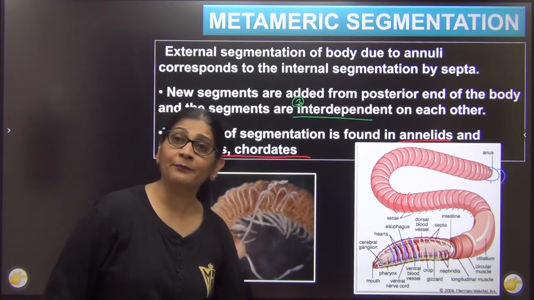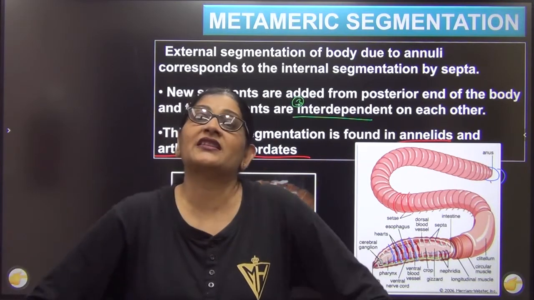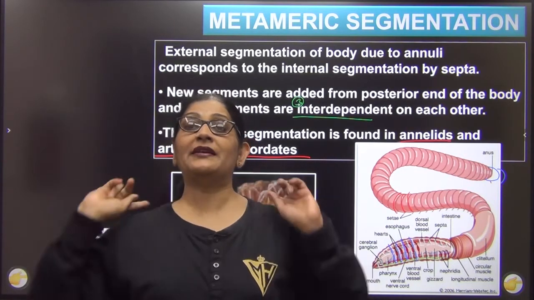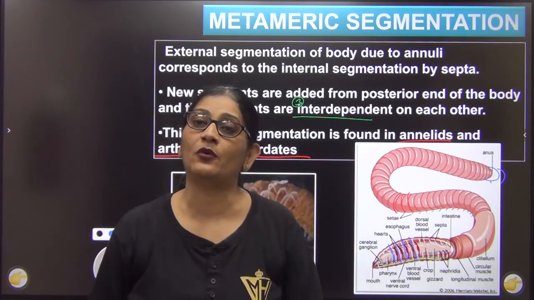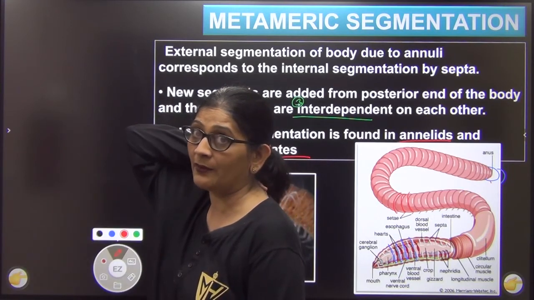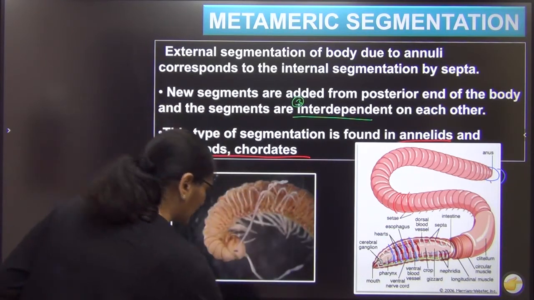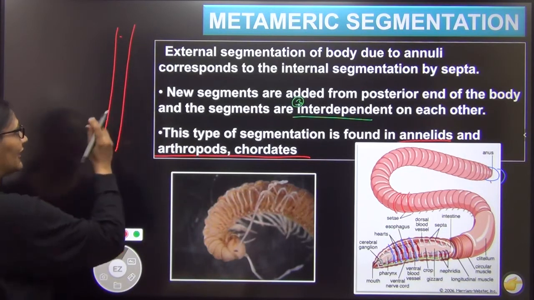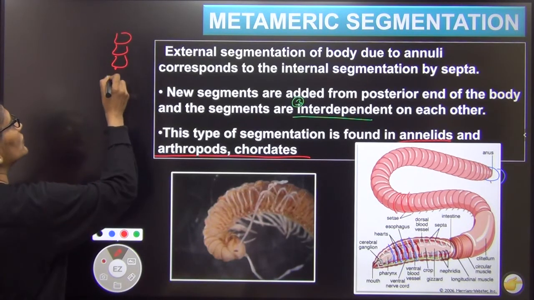ठीक, आप बोलोगे मैम हम भी तो कॉर्डेट हैं, ह्यूमन बीइंग हैं, हमारी बॉडी में कहाँ सेगमेंटेशन है, कहाँ है सेगमेंट? आप बोलते हो कि we are metamerically segmented, that means there is external segment and there is an internal septa. कहाँ है हमारी बॉडी में? We have one body. I tell you, did you ever notice that you have vertebral column at the back? और जो आपका vertebral column है, it is not one continuous rod like structure. Your vertebrae is not one continuous structure. Rather, हमारा जो vertebral column है, it is broken into a lot of smaller bones like this.